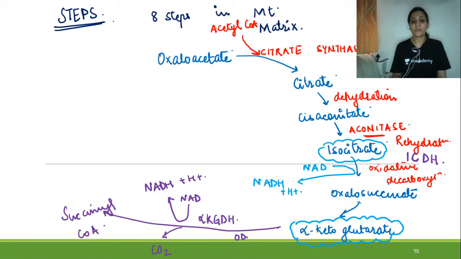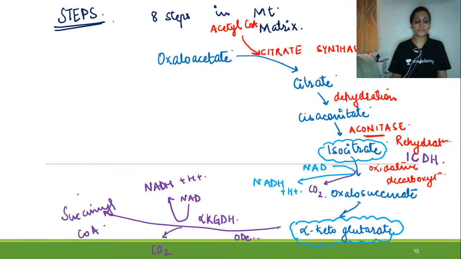So here there will be formation of one carbon dioxide, and here also I need to write there will be removal of carbon dioxide at this step also. Here I am writing that formation of NADH occurs from NAD. So this formation of NADH and carbon dioxide occurs in the process where isocitrate is converted into alpha ketoglutarate.